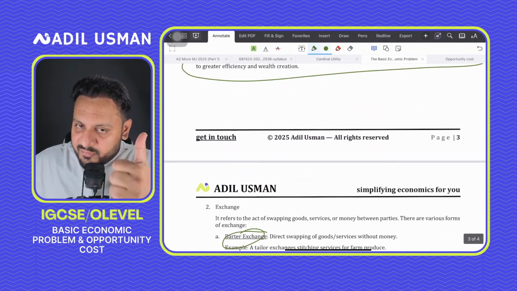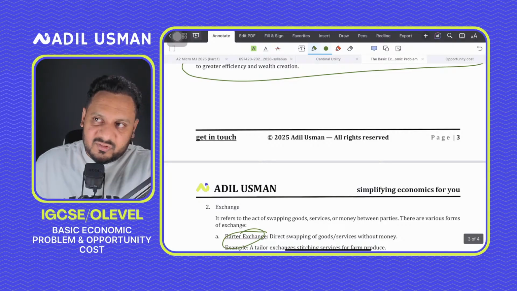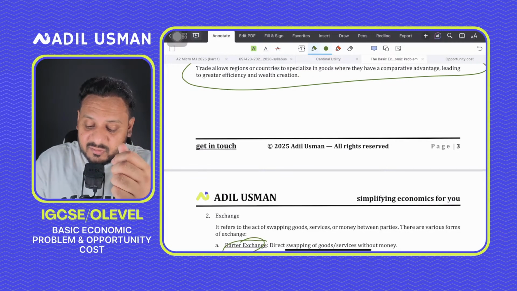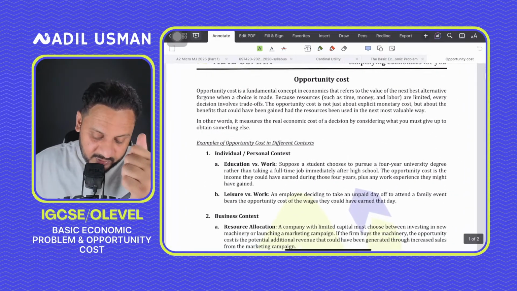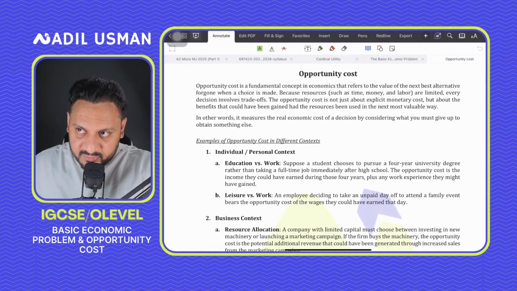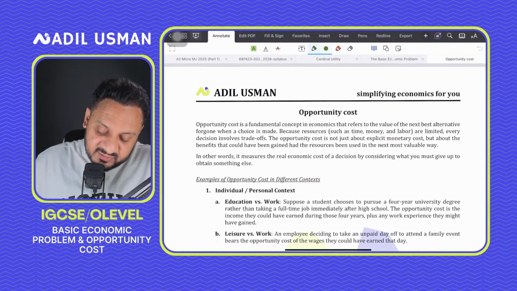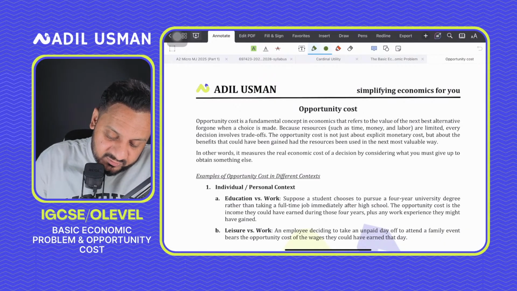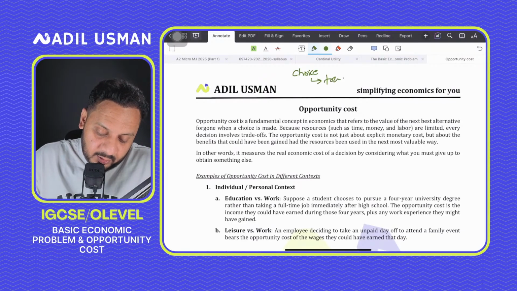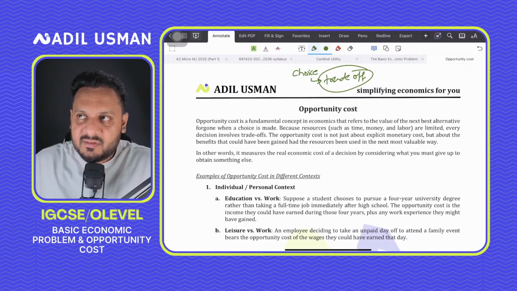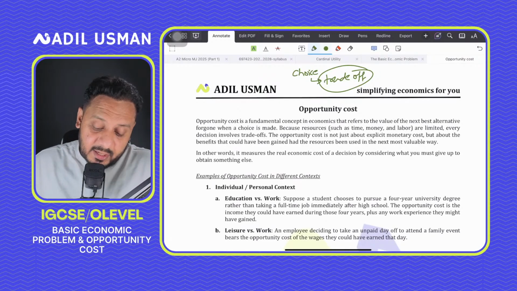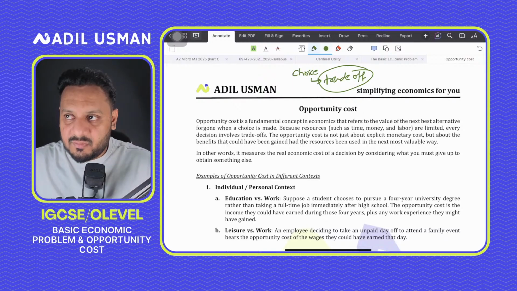Now, guys, we've understood what factors of production are. We've understood what resources are. We've understood primary, secondary, and tertiary sectors. And we've also understood that since resources are scarce, we can't do everything. Because resources are scarce, we need to make a choice. And that choice leads to a trade-off. Trade-off means either do this or do that. Either take this subject or take that subject, right? Or watch my YouTube live stream, or maybe just binge your show.